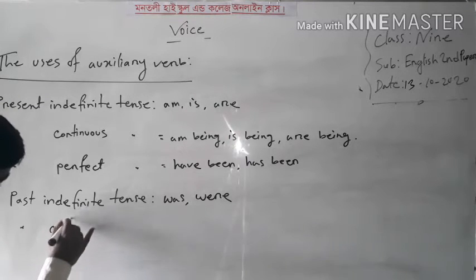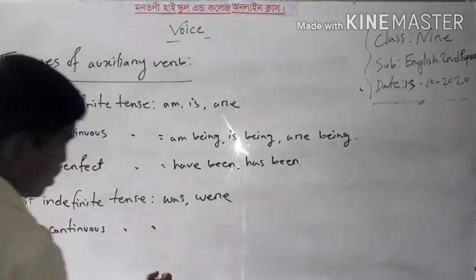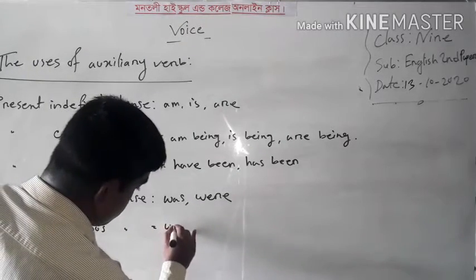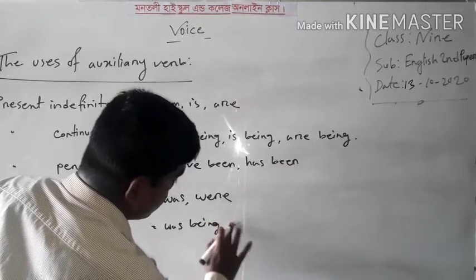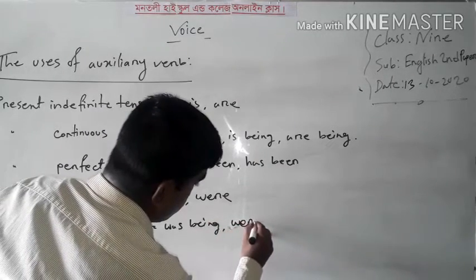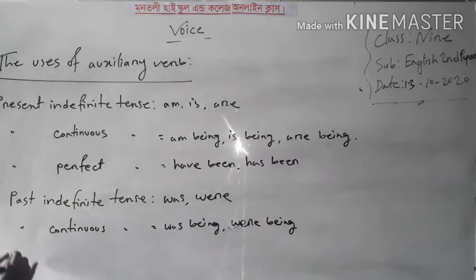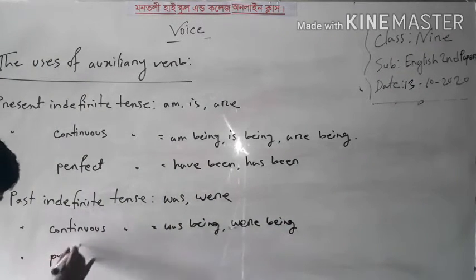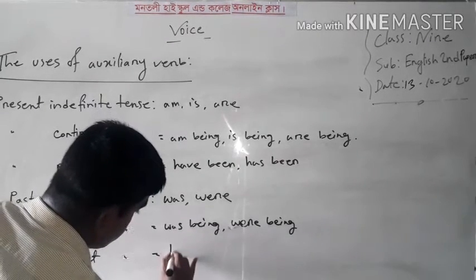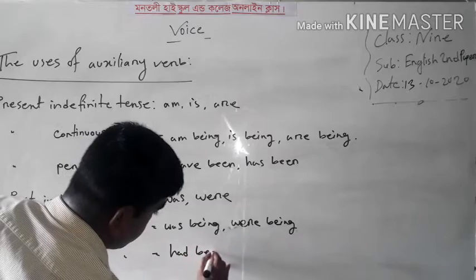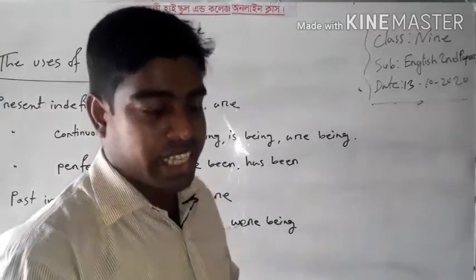Past continuous tense, you have to write was being and were being. In past perfect tense, you have to write had been. Dear learners, you are clear about the present tense and past tense.